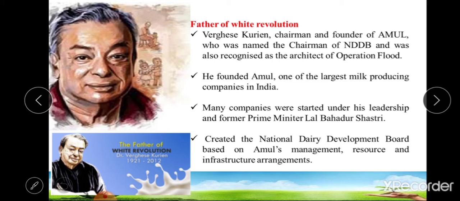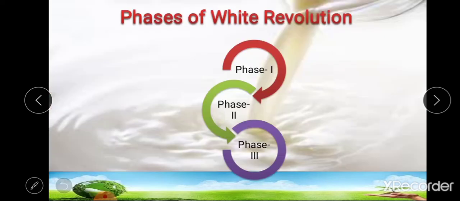Under the guidance of Dr. Verghese Kurian, he created the National Dairy Development Board based on Amul's management, resource and infrastructure arrangement. So the father of white revolution was Dr. Verghese Kurian.